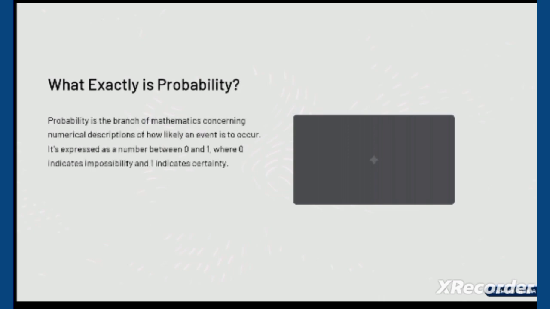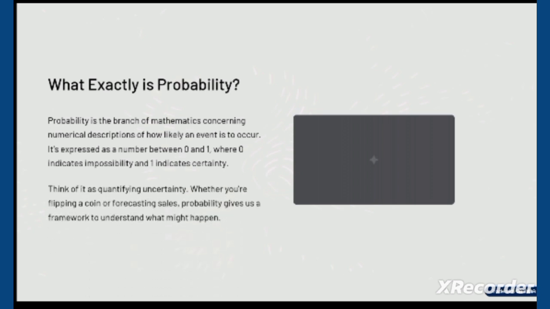So now, first of all, we must know what exactly probability is. Probability is a branch of mathematics concerning the numerical description of how likely an event is to occur. It's expressed as a number between 0 and 1, where 0 indicates impossibility and 1 indicates certainty. Think of it as quantifying uncertainty, whether we are flipping a coin or forecasting sales. Probability gives us a framework to understand what might happen.